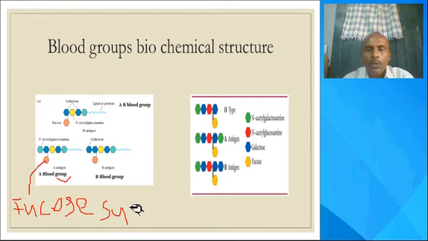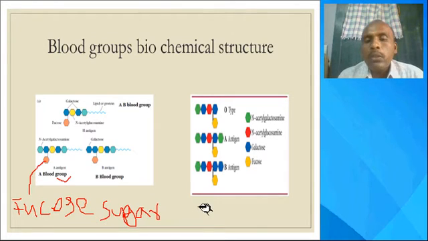These are glycomolecules on the surface of the RBCs. Fucose is also a glyco molecule. If only fucose sugar is there, it is termed the O group.